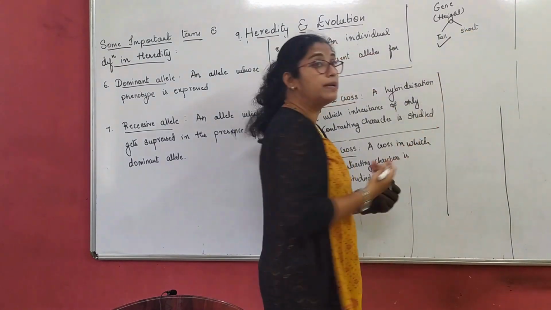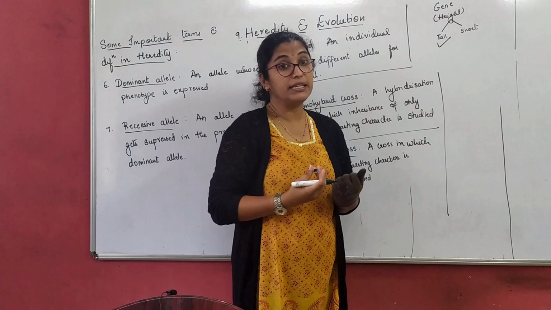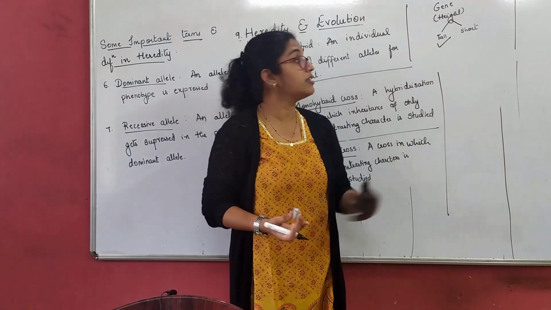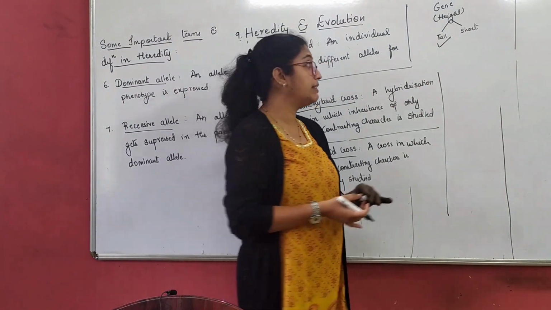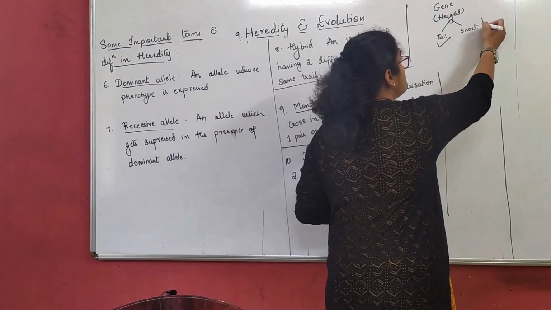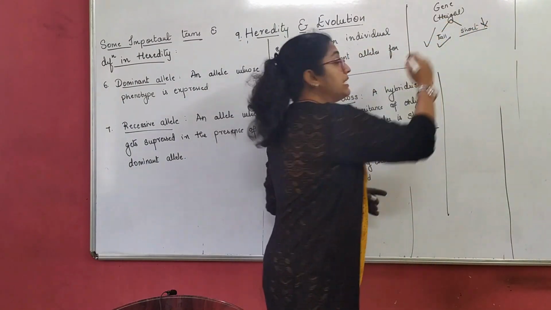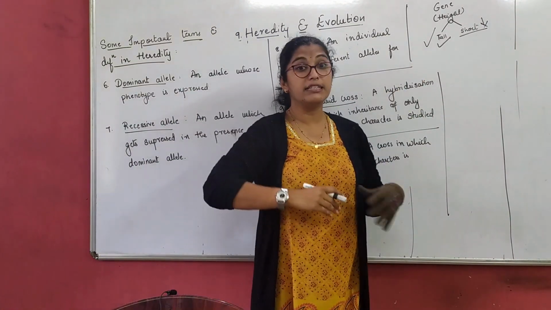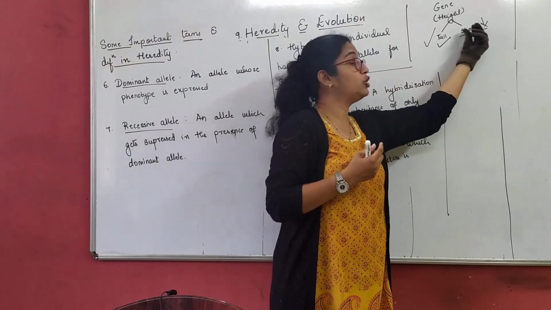Tall is getting expressed. Short is not getting expressed, that means short is being suppressed, right? Tall is being expressed.